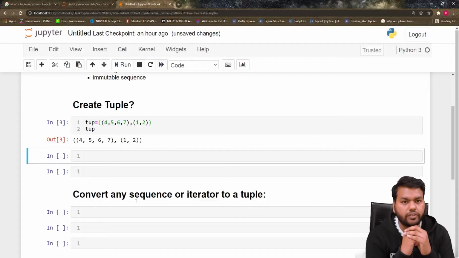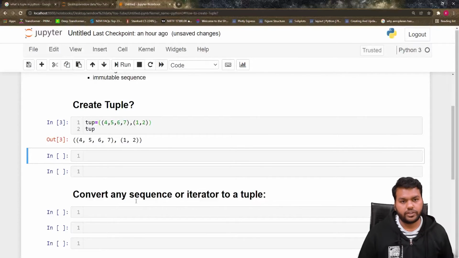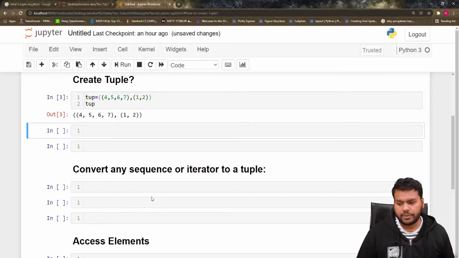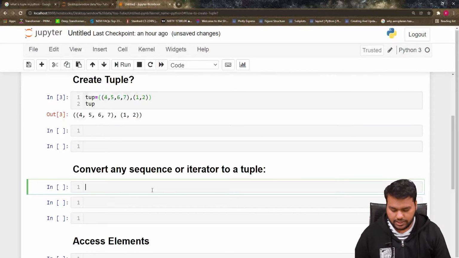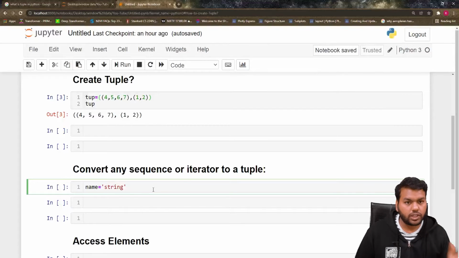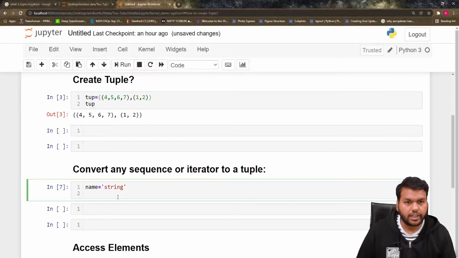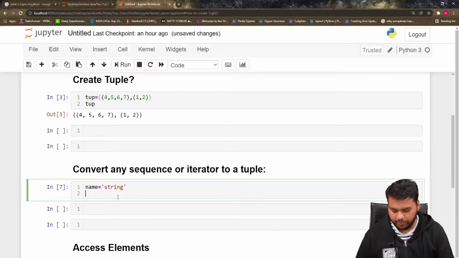Now suppose you are dealing with some kind of sequence or a string. I'm taking the same example as in the book. Suppose this is the string: name is equal to a string. Now you want to convert it. The name is not a tuple, so how do we check the data type? We can check any variable's data type by writing type and, inside it, the variable name.